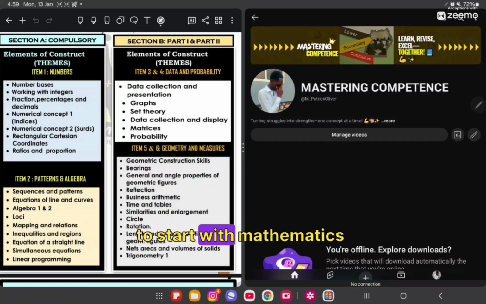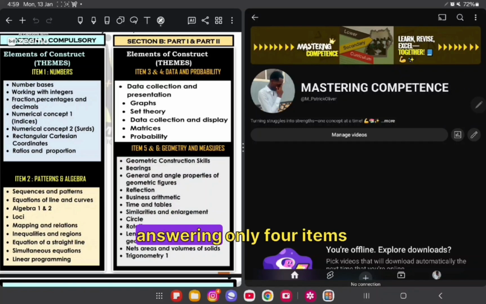Today we are going to start with mathematics. And one thing that you need to know about the math paper is that the mathematics paper is made up of two sections. The math paper is only one paper. So section A is a compulsory section. It is a must-do section. And then section B consists of two parts, part 1 and part 2. A student is required to pick only one item from each part, answering only 4 items in total.